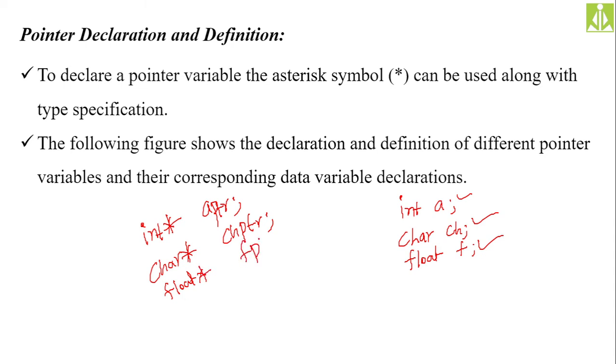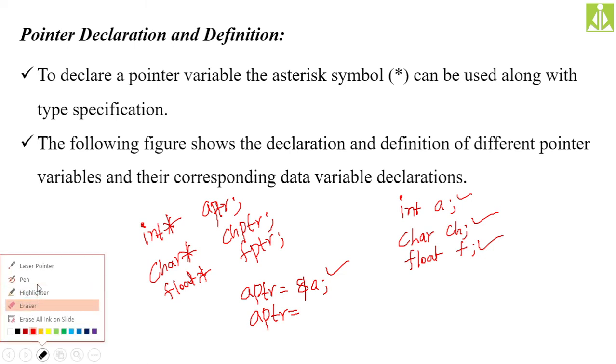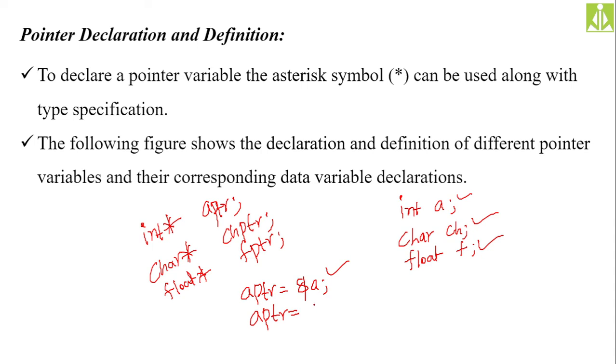So fptr, like this. Now aptr is capable of holding the address of a, because a is an integer variable and aptr is an integer pointer. So you can write aptr = &a. This is a valid statement, acceptable. But you can't do aptr = &ch. Storing the character variable's address into an integer pointer is not allowed. If you do this, you will get an error.